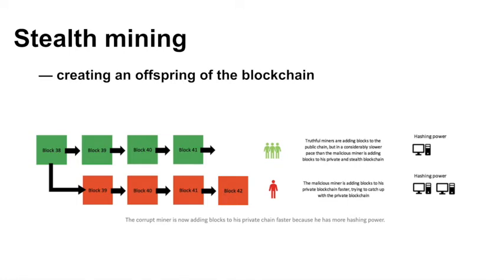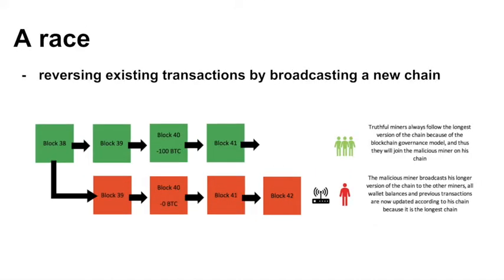Whoever has the most hashing power will add blocks to their version of the chain faster. The corrupted miner will now try to add blocks to his isolated blockchain faster than the other miners add blocks to their blockchain, the trustful one.